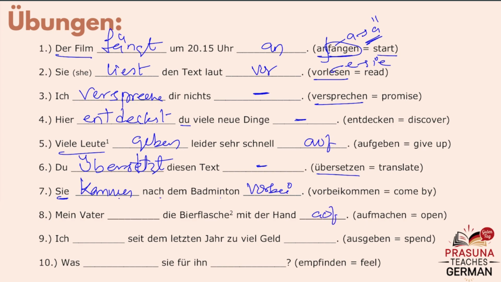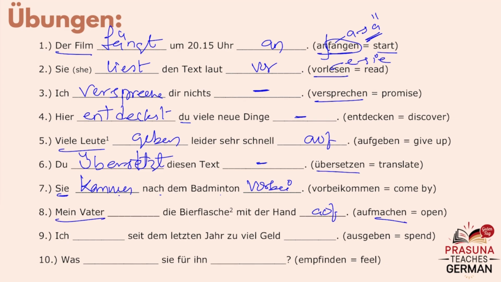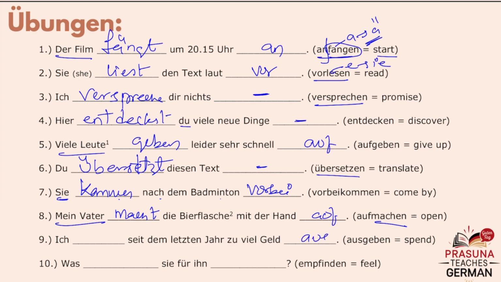Aufmachen, put auf in the last. Conjugate machen, so: Mein Vater macht die Bierflasche mit der Hand auf. Ausgeben, put aus in the last. Conjugate the geben according to ich. Ich gebe seit dem letzten Jahr zu viel Geld aus.